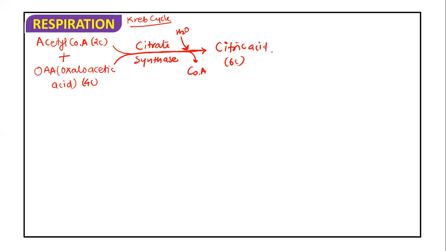Now this citric acid gets converted into cis-aconitic acid. When water is released from the citric acid, the enzyme aconitase is used, and aconitase needs Fe2+ as a cofactor for this activity. Further, this cis-aconitic acid, by the addition of water,